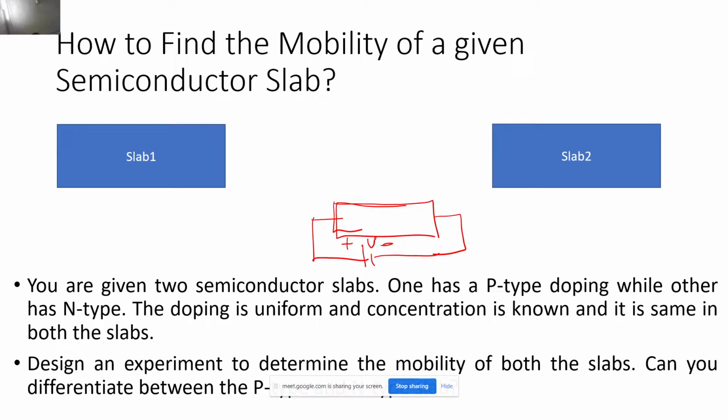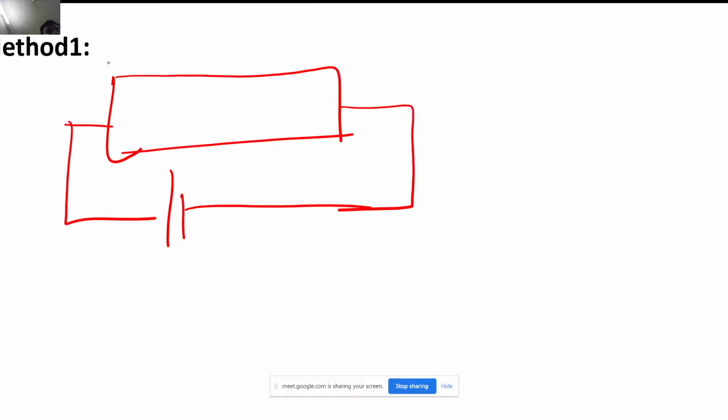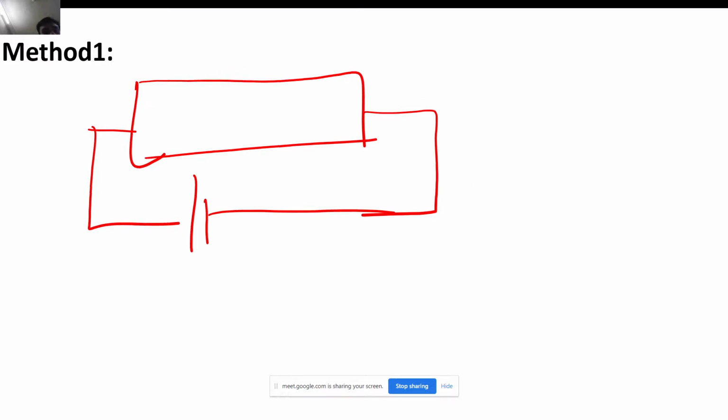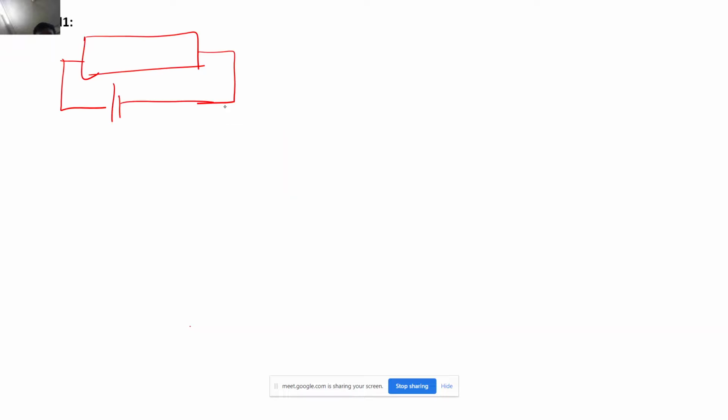So what we are going to do over here, and thanks, I like interacting with you guys, as suggested by some of you, we are going to apply a potential difference across this semiconductor slab. So I have a semiconductor slab over here, right? Now, if I apply a potential difference V, I will get a drift current density, correct?